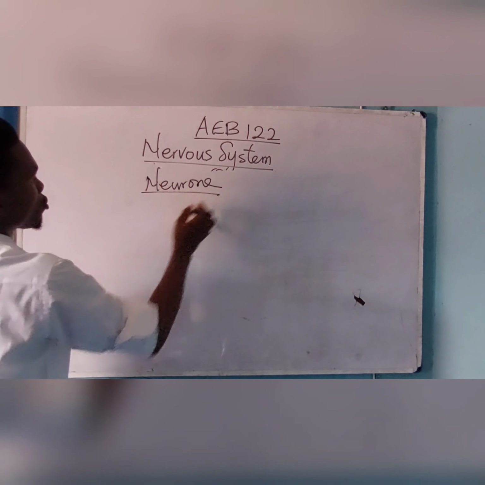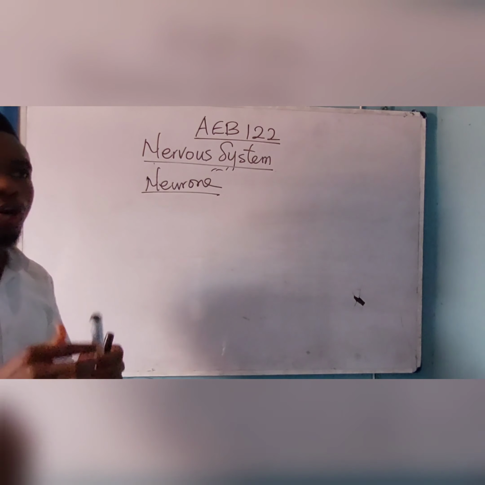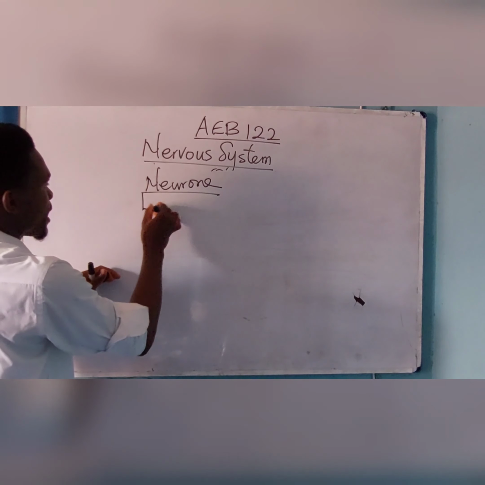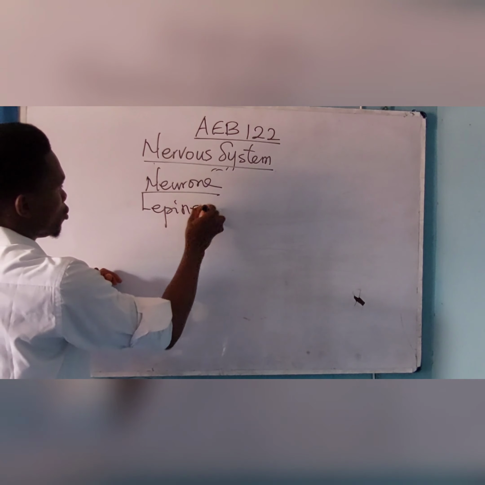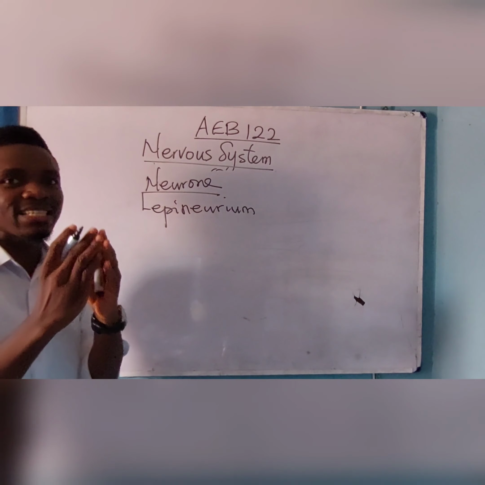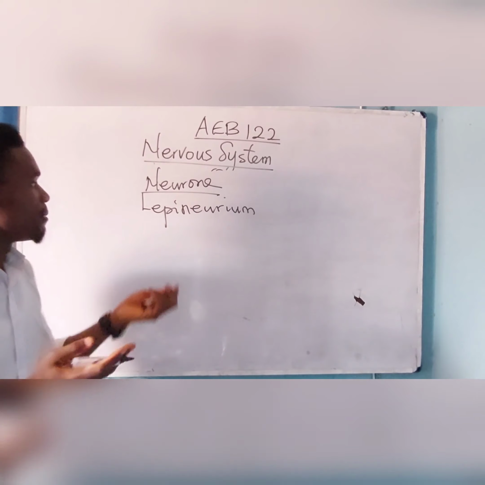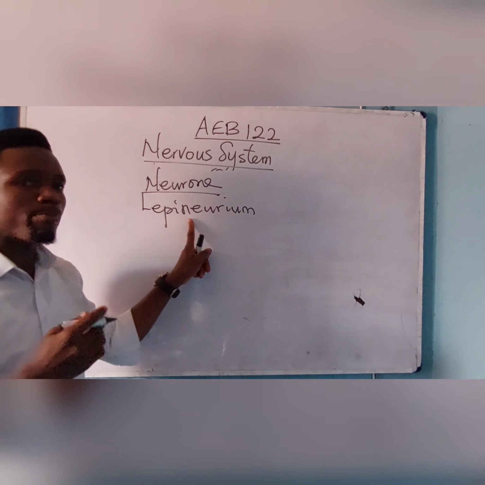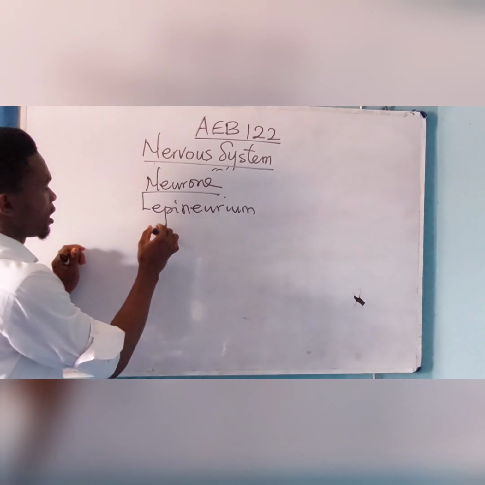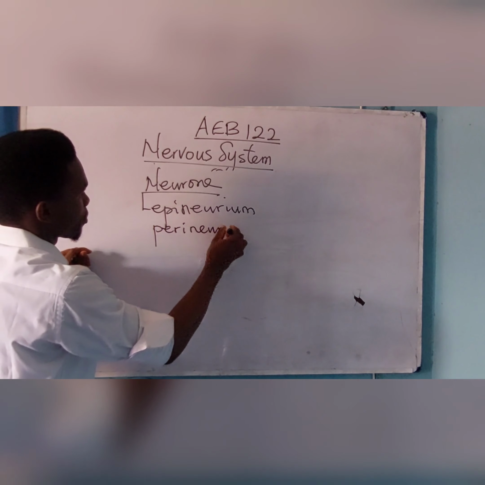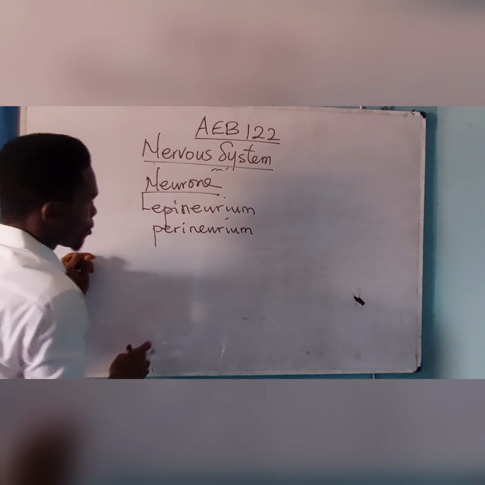Now, the neuron is externally covered by a membrane called what? Epineurium. The neuron is externally covered or surrounded by a membrane called epineurium. Now, the epineurium penetrates the nerves and forms the perineurium.